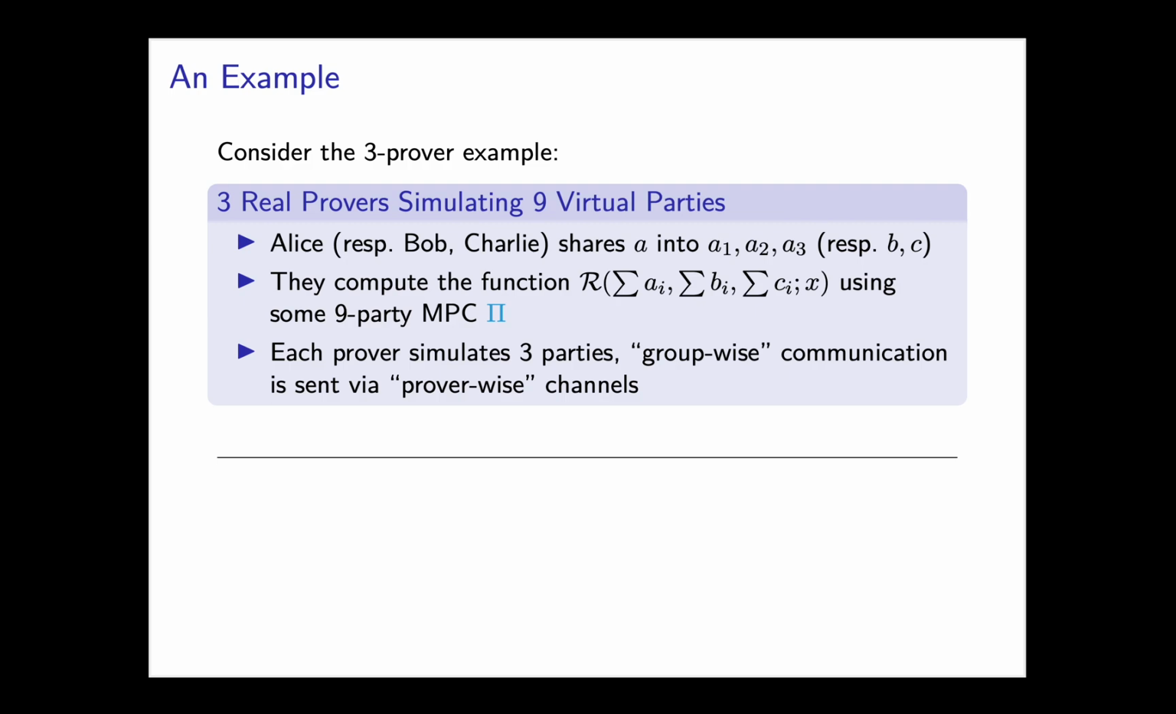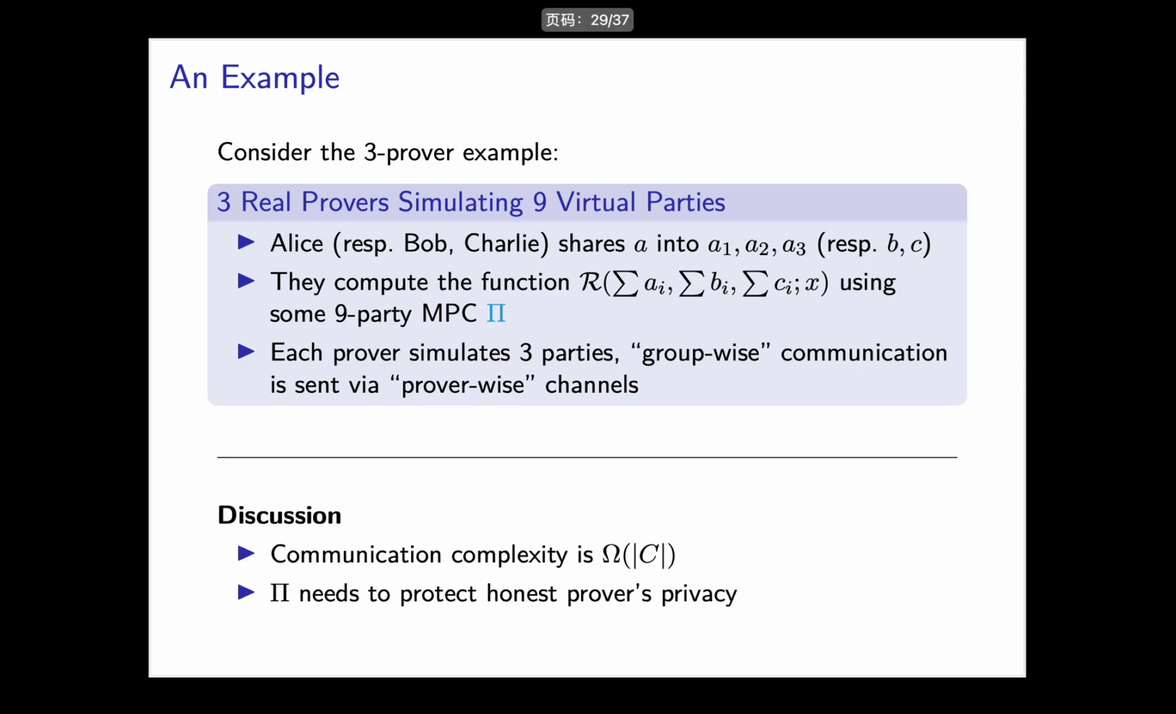Let us take a concrete example. Suppose there are three provers, Alice, Bob, and Charlie, with inputs A, B, and C respectively. According to our construction, each party splits their input into three shares, and they would jointly emulate the nine-party computation process. We should note that during the above proving process, we need to protect the provers' input privacy during the interaction process, which doesn't need to be considered in the original case.